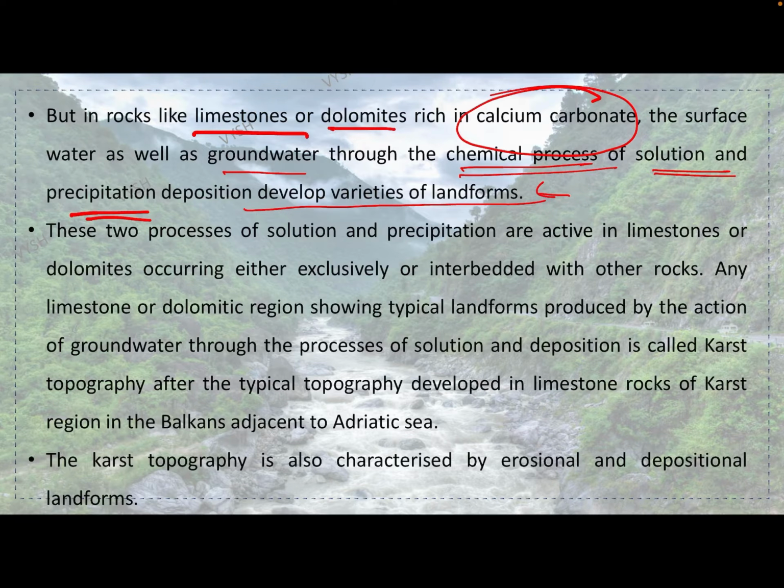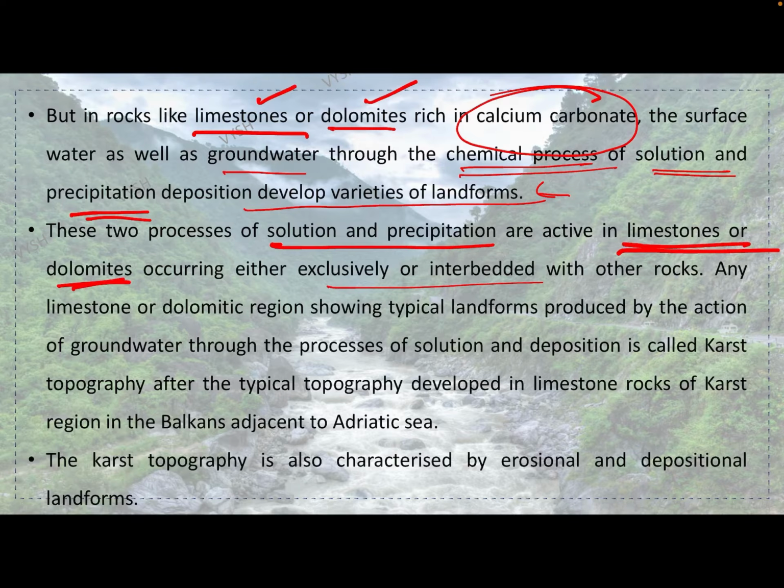Specifically in limestone and dolomite, because there is a reaction of the water on the calcium carbonate, it slowly gets dissolved in water basically. So automatically the hard content gets dissolved, and because of that there will be a lot of changes in the landform. These two processes of solution and precipitation are active in limestones or dolomites, occurring either exclusively or interbedded with other rocks.